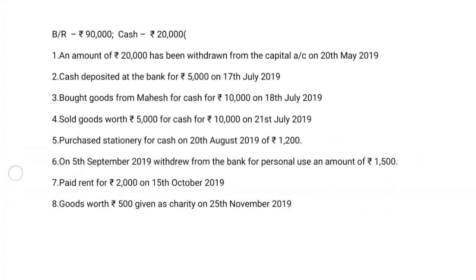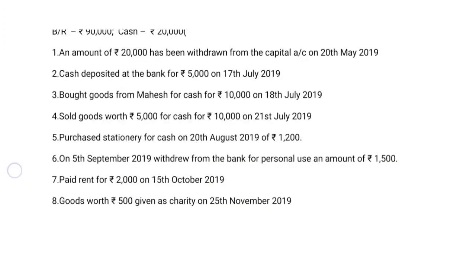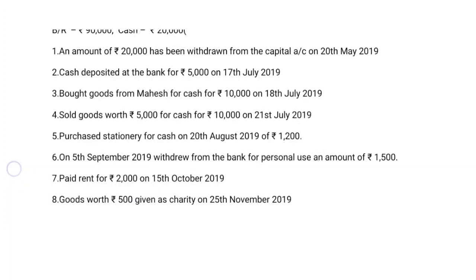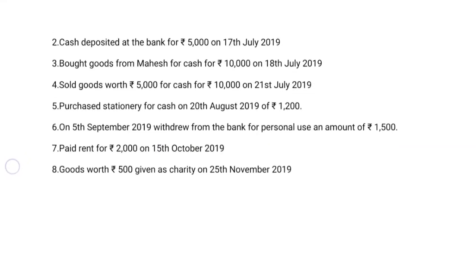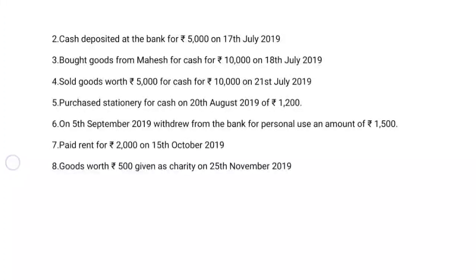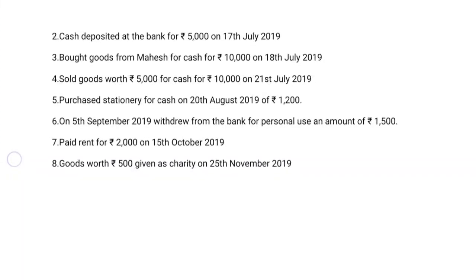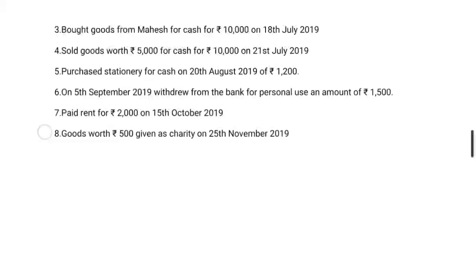Now coming to goods sold worth 5,000 for cash, here 10,000 on 1st July 2019. Now coming to purchase of stationery for cash on 20th August 2019, 1200. Now coming to the sixth, on 5th September 2019, withdrawn from bank for personal use an amount of 1500, and paid rent 2000. On 5th October 2019, goods worth 500 rupees given as charity on 25th November 2019.